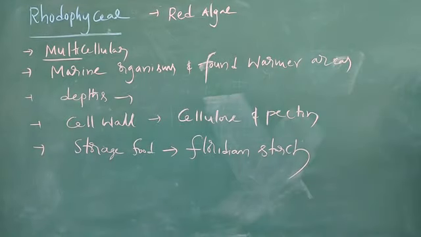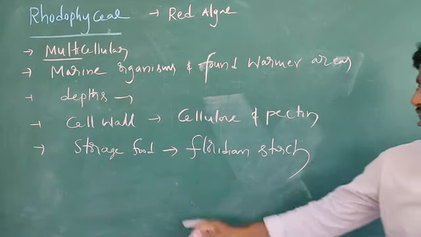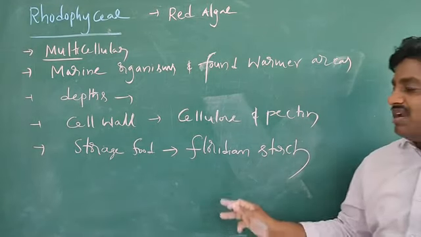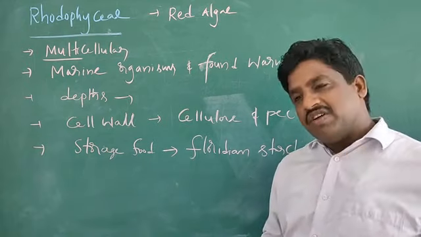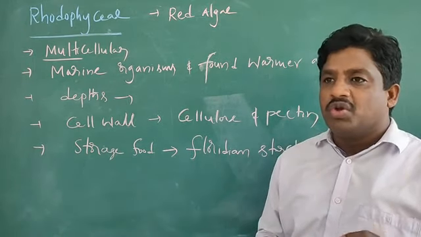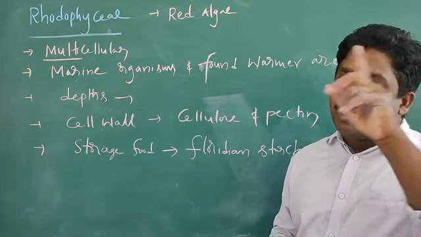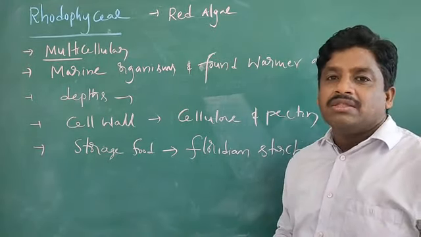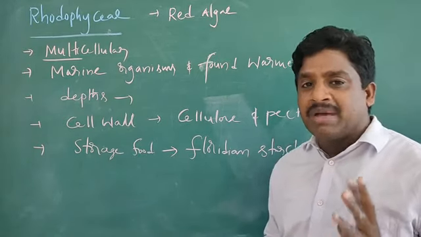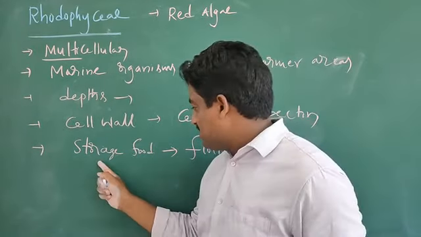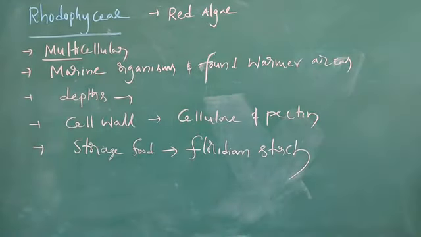Actually the starch is formed in the form of Floridean starch. Previously in Chlorophyceae members, the storage bodies we call pyrenoids contain proteins, and starch is present. In Phaeophyceae, the stored food material is laminarin and mannitol. Here in Rhodophyceae members, the stored food material is Floridean starch. Floridean starch.